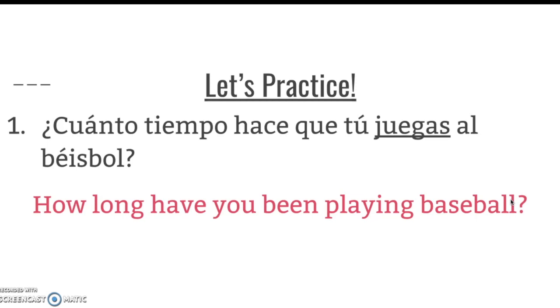Let's go over the answers. Número uno. ¿Cuánto tiempo hace que tú juegas al béisbol? How long have you been playing baseball is our translation. And hopefully you underline juegas as the verb here. Now in this example, we still have cuánto tiempo. We're going to start with that for all of them. Hace que, we still have that. We've got the tú form here, so we know it has to be you. Tú juegas al béisbol. You play baseball. In this case, since we're looking at how long it's been happening, how long have you been playing baseball?